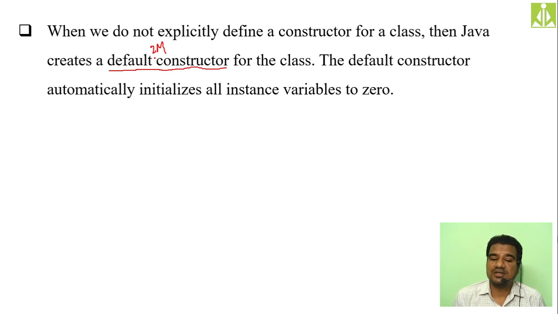The default constructor automatically initializes all the instance variables to zeros. So let us assume that you have some instance variables inside the class. If you don't initialize any of the instance variables with the help of a constructor, then the default constructor will initialize all the instance variables to zeros. Remember this one.